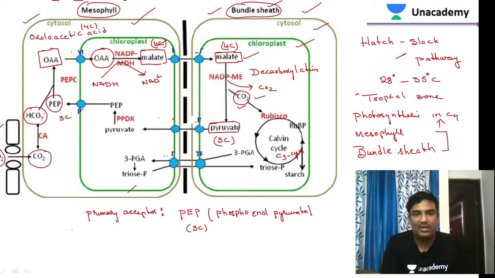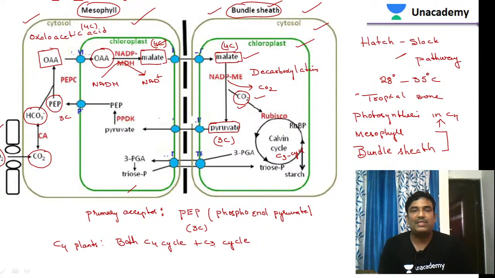So what happens in C4 plants is, both the C4 cycle as well as the C3 cycle take place in the C4 plants. That is an important characteristic of the C4 plants. And the C3 cycle takes place in the chloroplast of bundle sheath cells.